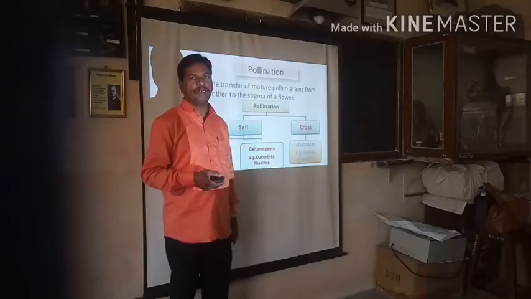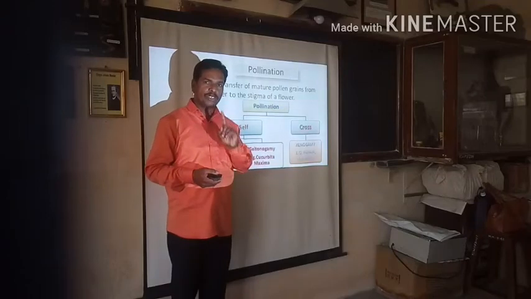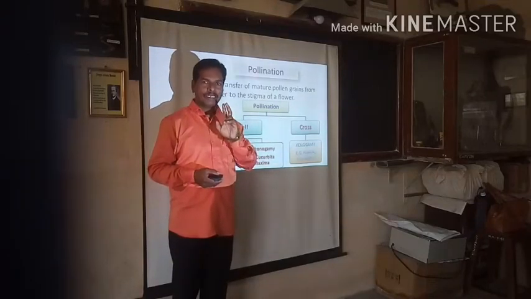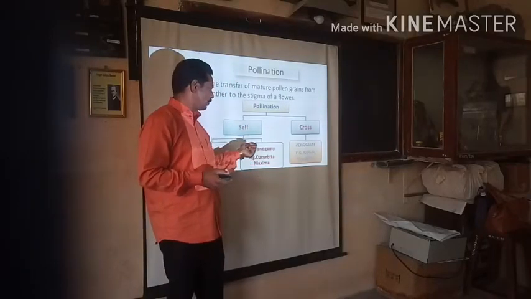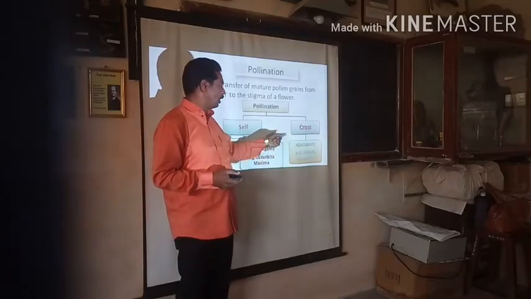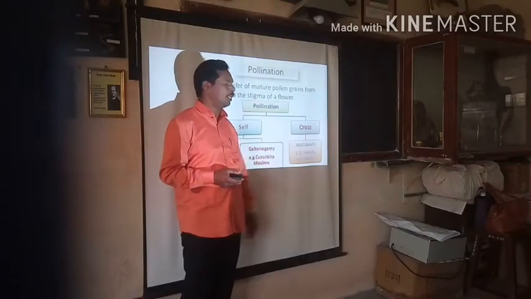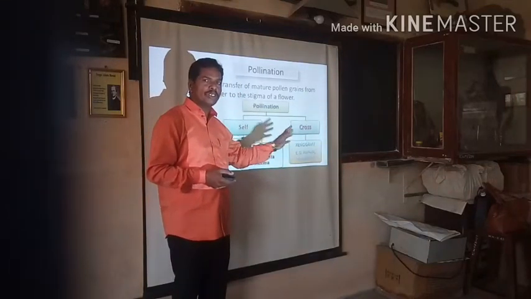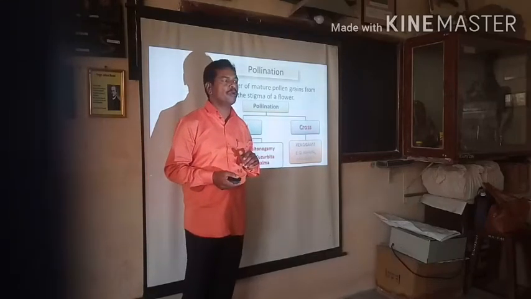Now once again I repeat, pollination is of two types. The first basic type is called self pollination, and the second basic type is called cross pollination. Self pollination has two subtypes: first autogamy and second geitonogamy. The second basic type, cross pollination, has only one subtype, that is xenogamy. Now the self pollination, cross pollination and their subtypes we have to discuss with the help of pictures.